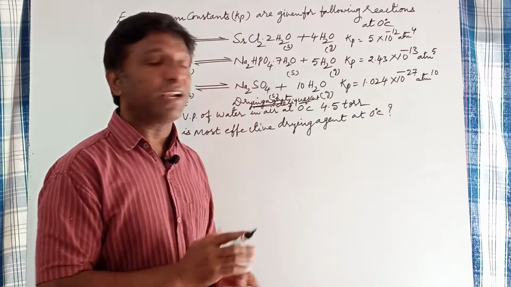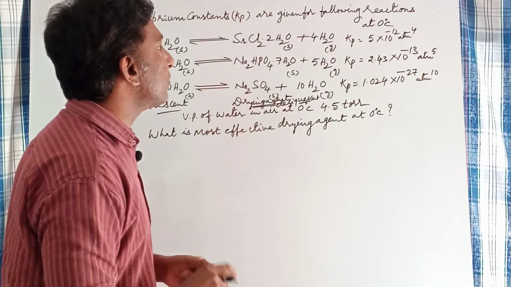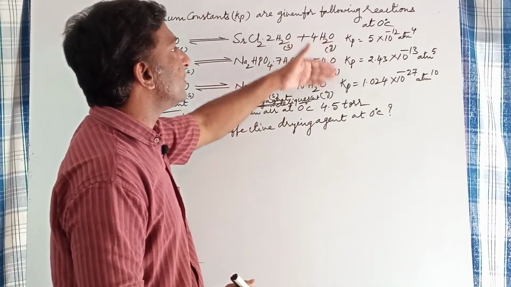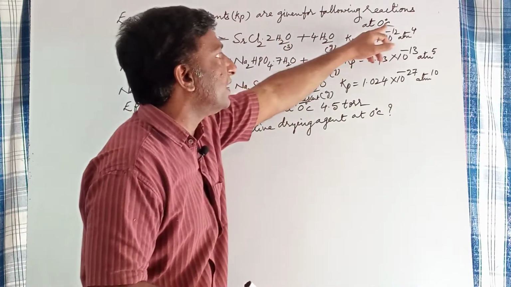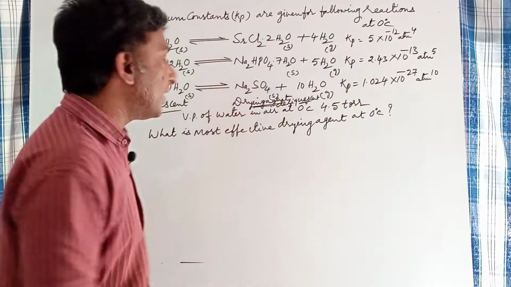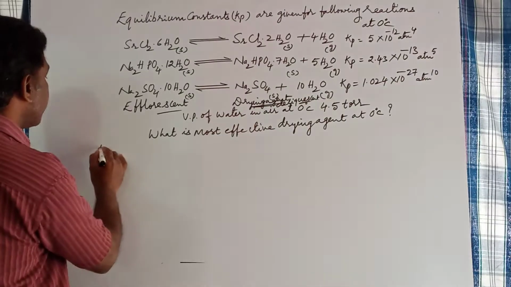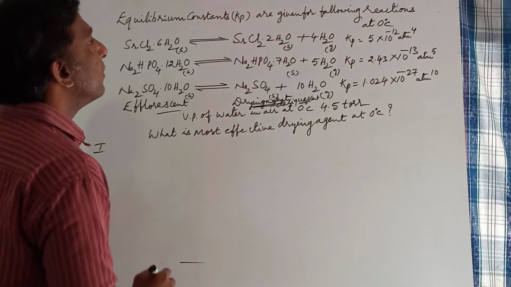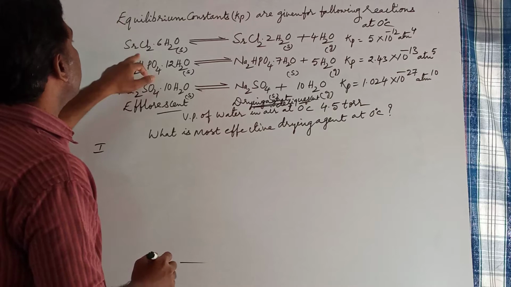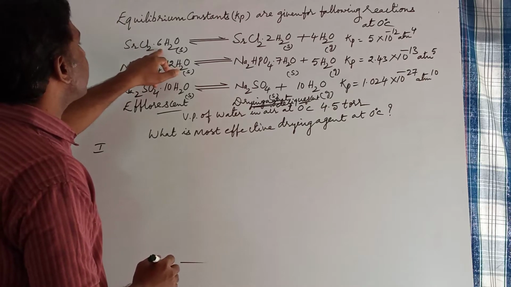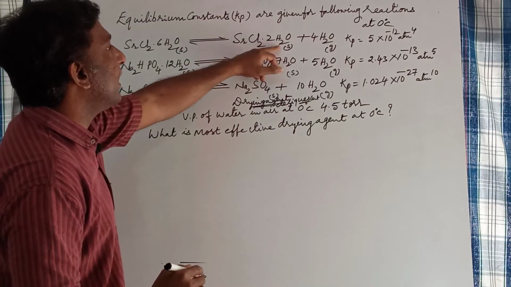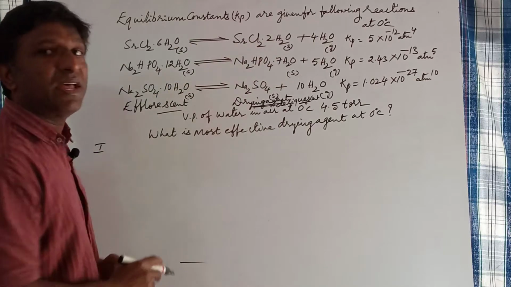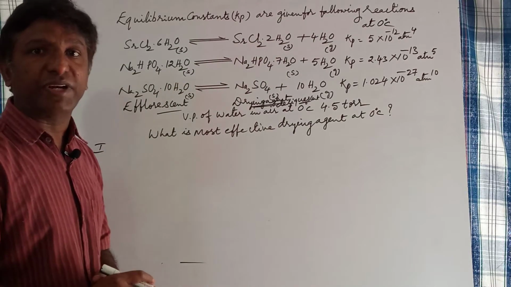So you can find this out by using the values of their equilibrium constants in terms of partial pressures at 0 degrees centigrade. Coming to the first equilibrium, the Kp value is given. Since strontium chloride hexahydrate and strontium chloride dihydrate are both crystalline solids, their reactive masses are taken as unity.